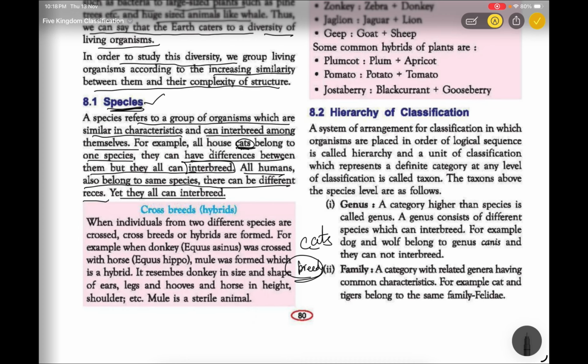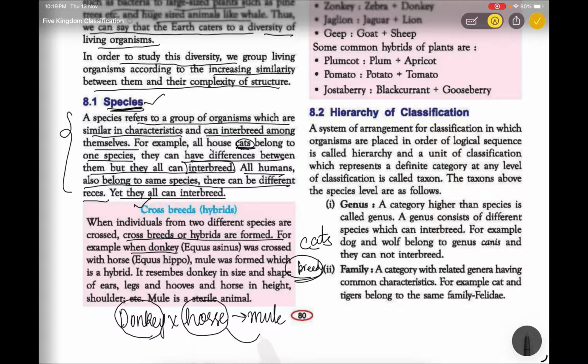Now we have learned about interbreeding. Next, crossbreeds. The given example is when we cross the breed of donkey and horse, then it forms a mule. Some of the characteristics present in the donkey and some of the characteristics present in the horse come to the mule. So this is known as crossbreed.